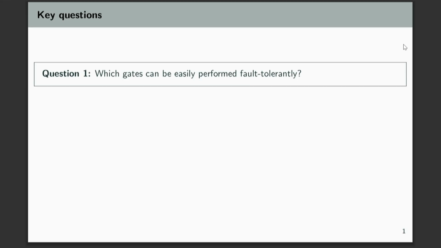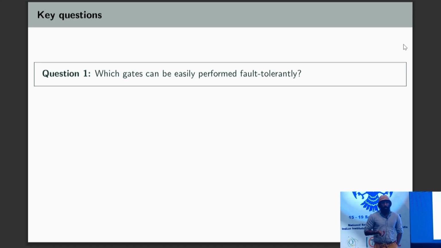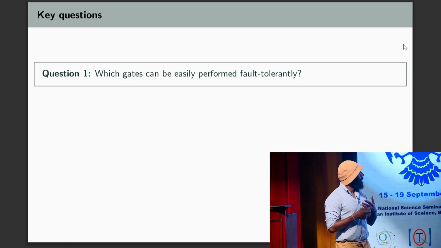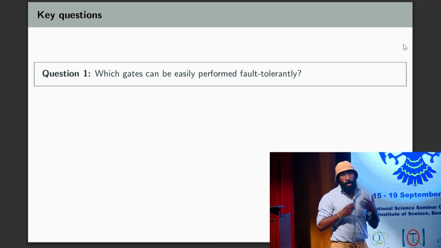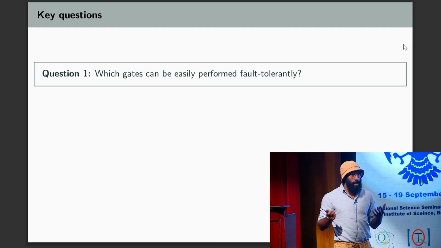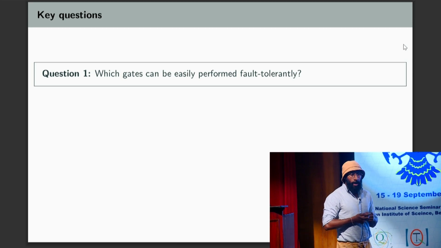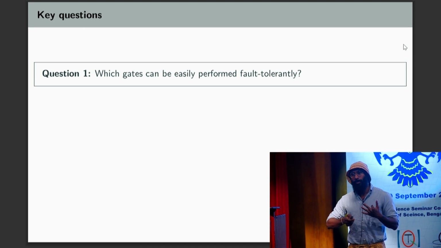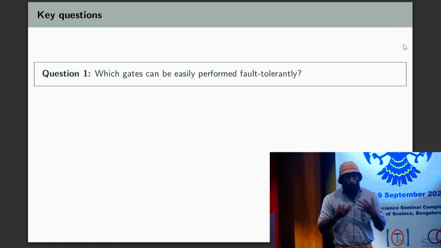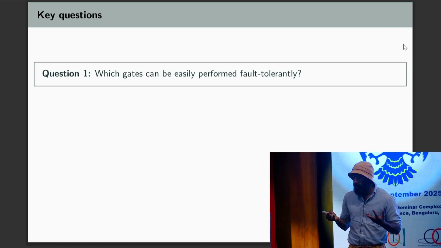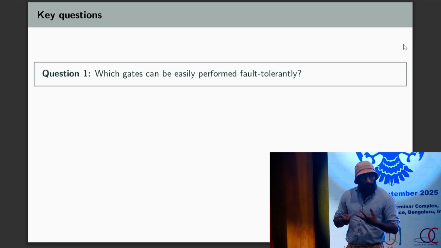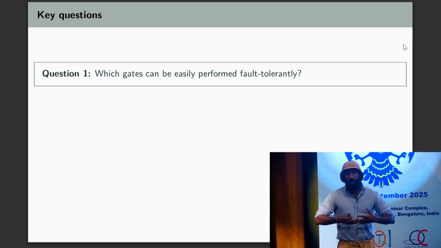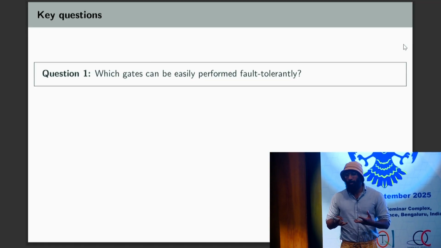Okay, so the theme of this work is a very mathematical, pure mathematics work, really a mathematical program. It's a multi-paper, multi-year program aimed at answering this question: which gates can be easily performed fault-tolerantly? We know we have fault-tolerant universality. We can approximate any gate fault-tolerantly, but how do we achieve that? So what are the basic building blocks for quantum universality?